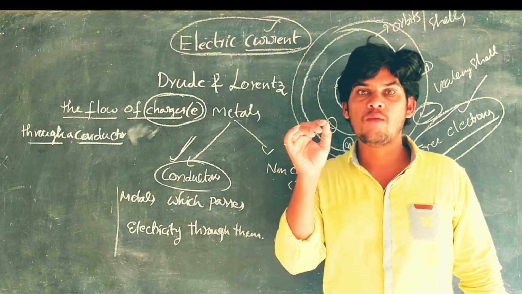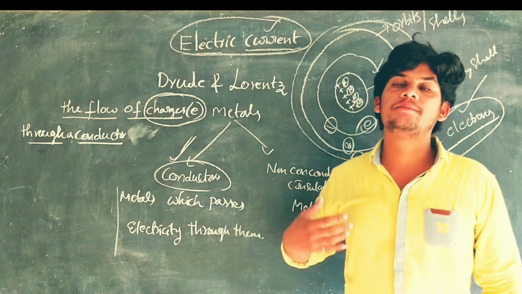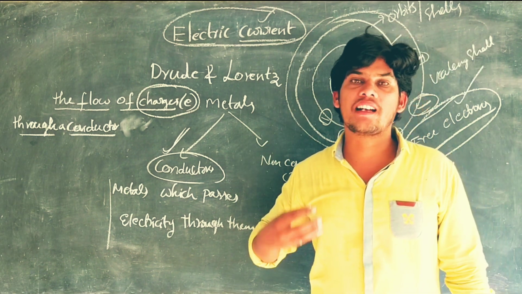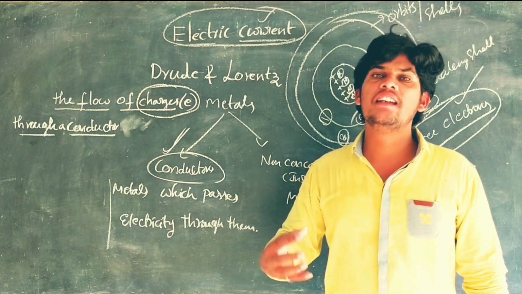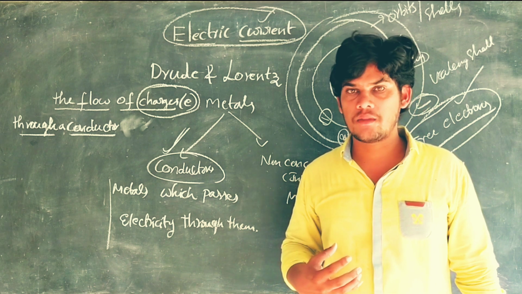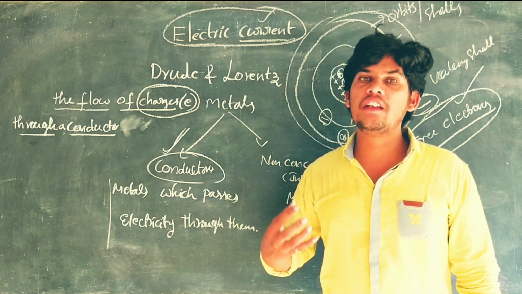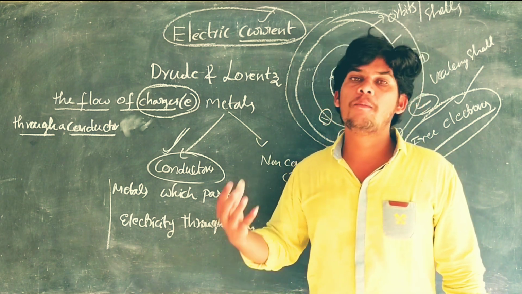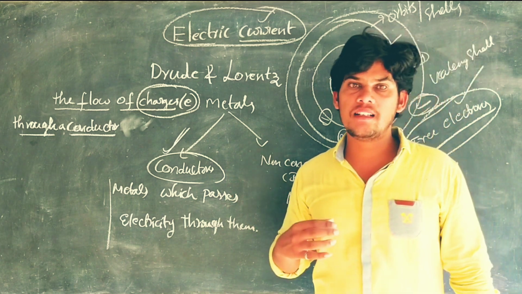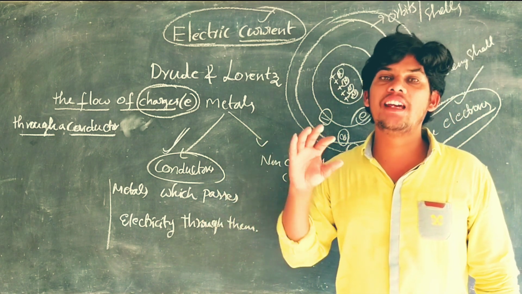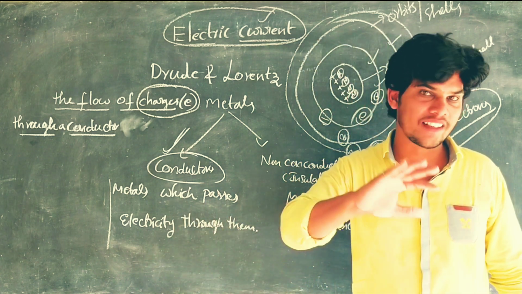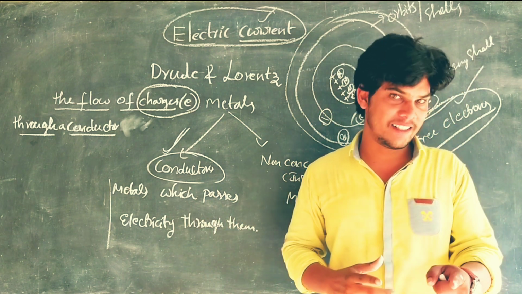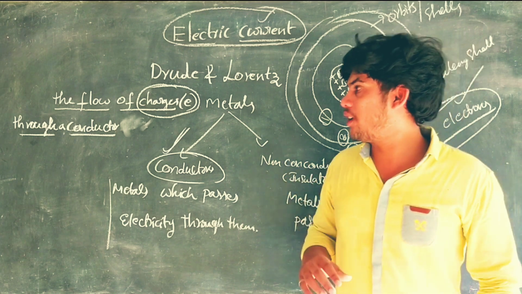Are you clear? What is the answer? Atoms of the conductor consist of a number of free electrons in their outermost shell. Due to the free movement of these free electrons, electricity passes. But in the insulator there are no free electrons. That's why insulators do not pass electricity. This is the answer for the question. I hope you understand. Okay, clear.